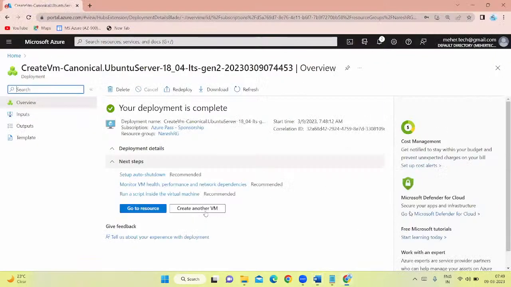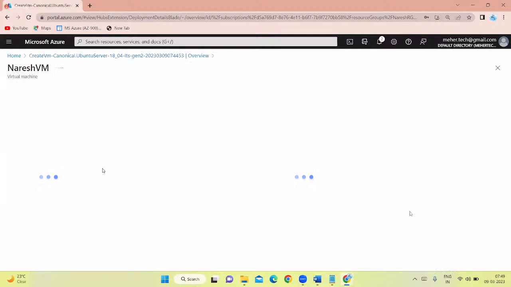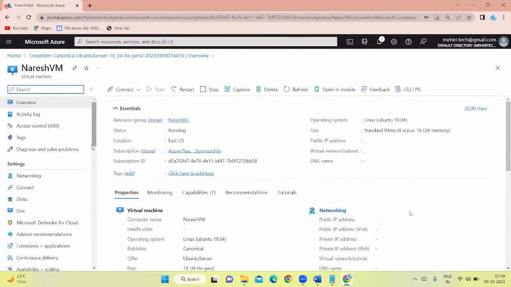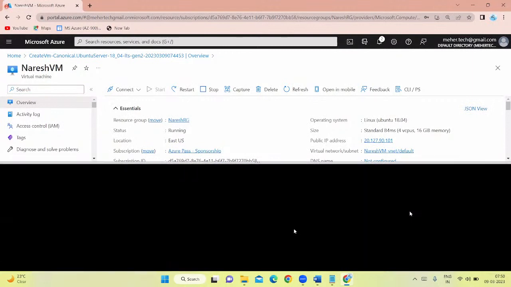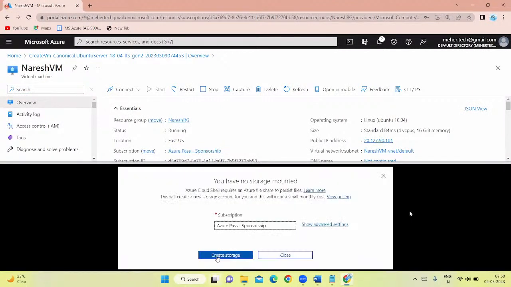I'll just show. So now the Linux VM got deployed. See, now this is my Linux VM, Naresh VM of Linux operating system. See, operating system is Linux. Open the Cloud Shell. This is our Cloud Shell option. And for Linux, we'll go for the bash scripting.